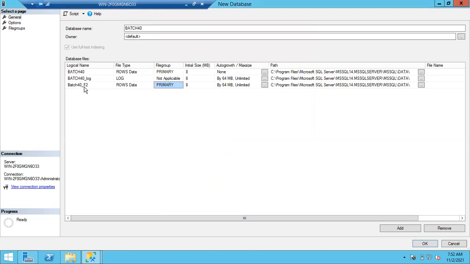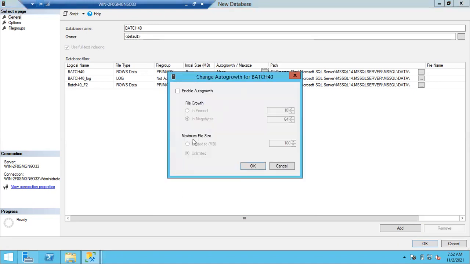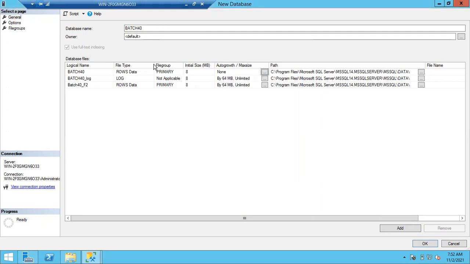But there are some small corrections you have to do. You have to limit this file. Auto growth should be disabled. Once the auto growth is disabled, then this file cannot grow. So automatically the newly added data will be inserted by default into the next data file. So the next data file is F2, file 2 only. So nothing to do here.